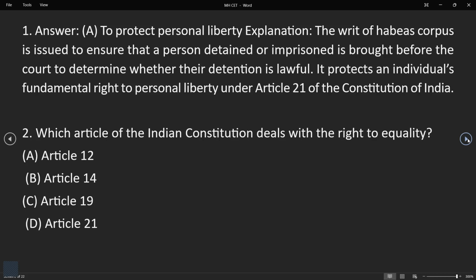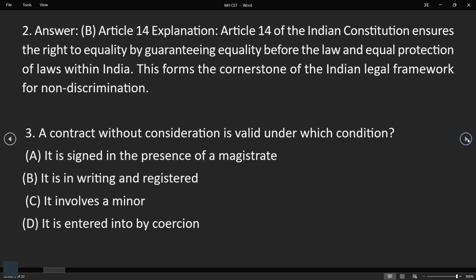Second question. Which article of the Indian Constitution deals with the right to equality? Everybody knows that is Article 14. Here is our explanation. Article 14 of the Indian Constitution ensures the right to equality by guaranteeing equality before the law and equal protection of laws within India. This forms the cornerstone of the Indian legal framework for non-discrimination. So nobody is discriminated against on the grounds of race, religion, caste, sex, everything. This is about the right to equality, which comes under Article 14.